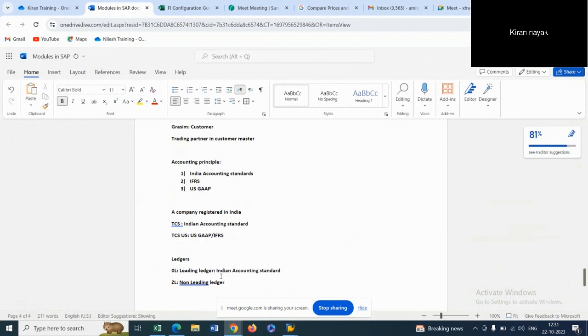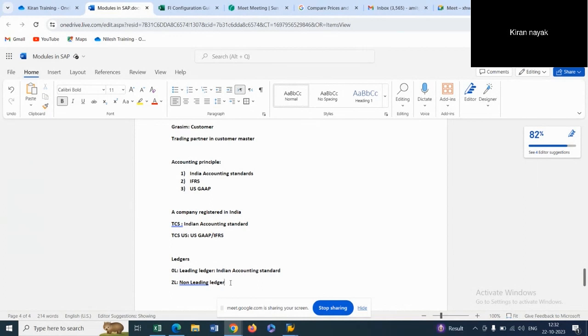But TCS US also has to do local reporting, right? In the US they will be required to file annual returns, like we file ROC returns. So in the US also there must be a requirement to file annual returns. But in some cases, the treatment between Ind AS and US GAAP might be different. There can be cases, particularly in fixed assets, for example, where the useful life might be different.